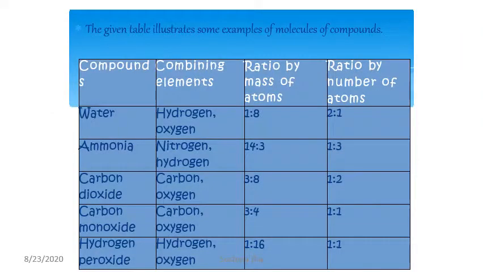So here is the table of molecules of compounds and ratio of mass of atoms. Water, hydrogen to oxygen is 1 to 8. Ratio of number of atoms is 2 to 1. Now ammonia NH3, it is 14 to 3, and 1 to 3 is the ratio of atoms. Carbon dioxide CO2, 3 to 8. Carbon monoxide CO, 3 to 4. Hydrogen peroxide H2O2, 1 to 16.